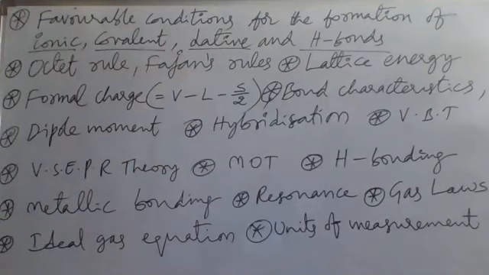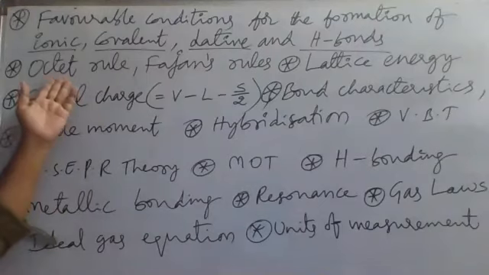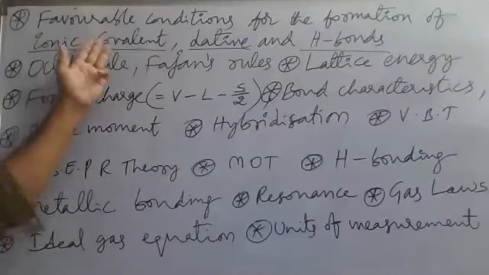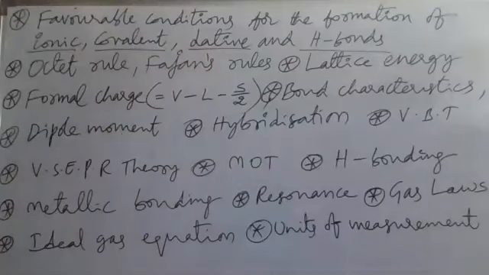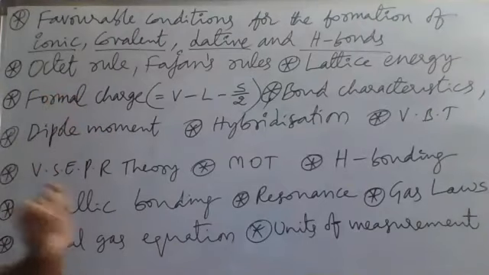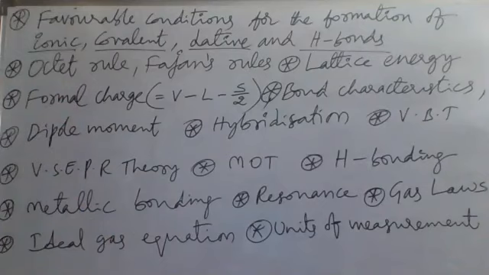Just write down Fajan's rules. If you don't have an idea about Fajan's rules, note them down, then you can go through the material or any reference book. If you don't have a reference book, also no problem. If you type it in the net, you will get it. The octet rule, too. Covalent bond conditions, favorable conditions for the formation of dative bond, you will get information on the net also. So whatever subtopic you don't have an idea about, note it down in the notebook now. That only you can concentrate on today.